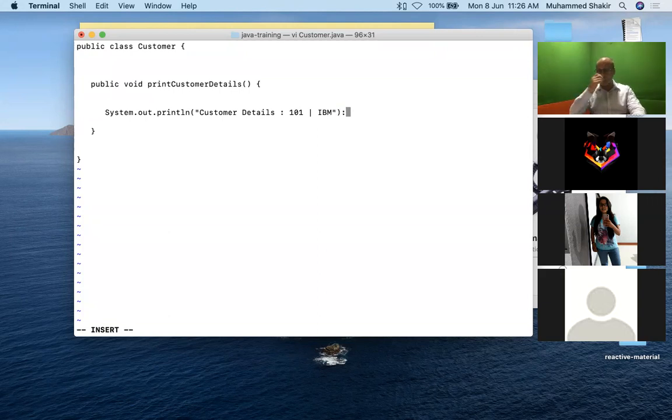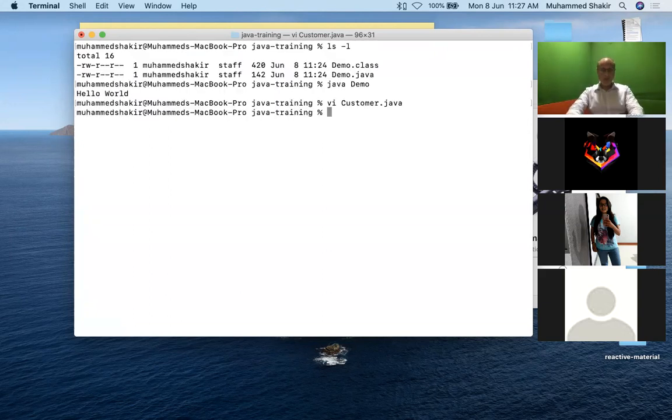Now this is what I have printed. Don't worry, in real life these things will come from the database. But as of now, just consider that I have already fired some statements to get the data from the database. These are the values that I've got, and I'm printing them over here. So see what is the name of the function here? Print customer details.